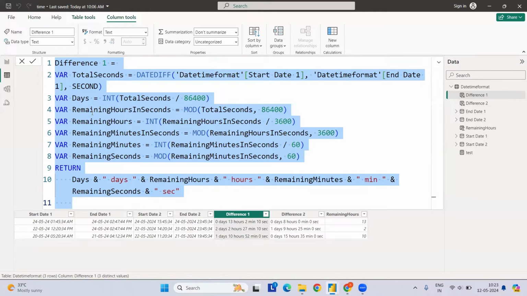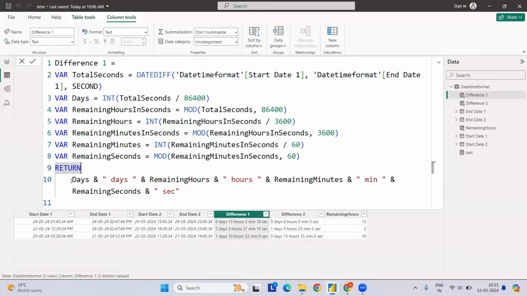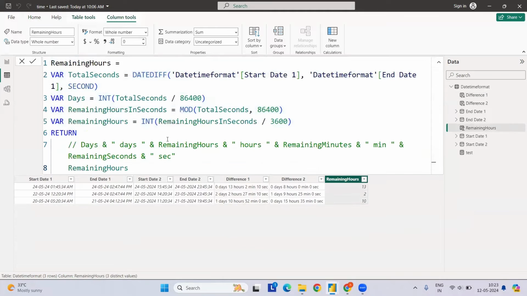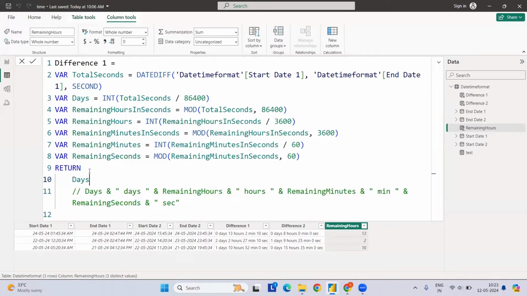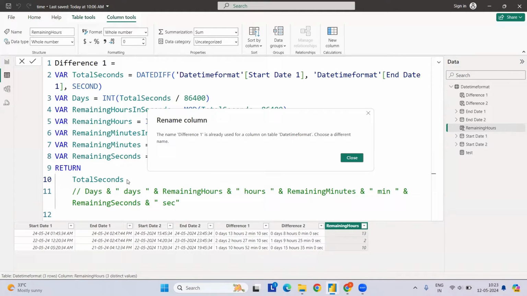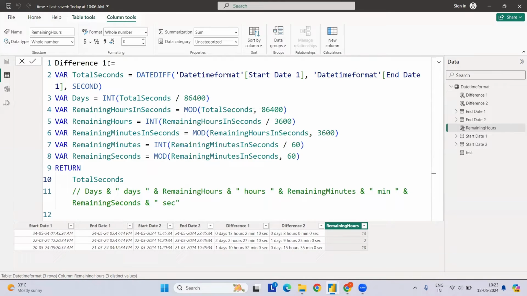Let's get started with how many days. Days is quite simple. I have one test measure so that we can test quickly. Let me place this here, comment it out, and get the days. Actually, we should first get the total seconds. Once the difference is taken, how many total seconds are between both? Sorry, I have to change it to get sample output. Now it's done, and it gives you the total difference in seconds.